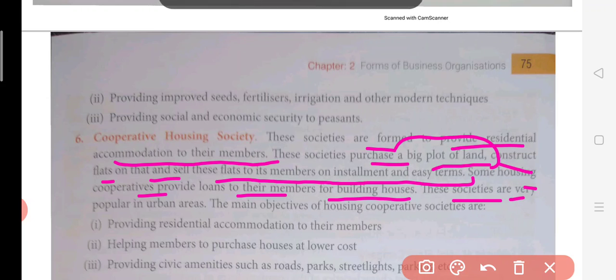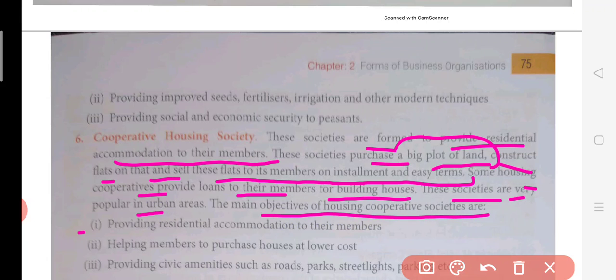Now these societies are very popular in urban areas. The main objectives of cooperative housing societies are, first, providing residential accommodation to members. Whoever is the member is simply there for getting a house or a residence where he can stay. Second, helping the members to purchase houses at lower cost. Lower cost means at a low rate of interest, so they can easily purchase a house at a very cheap rate of interest.